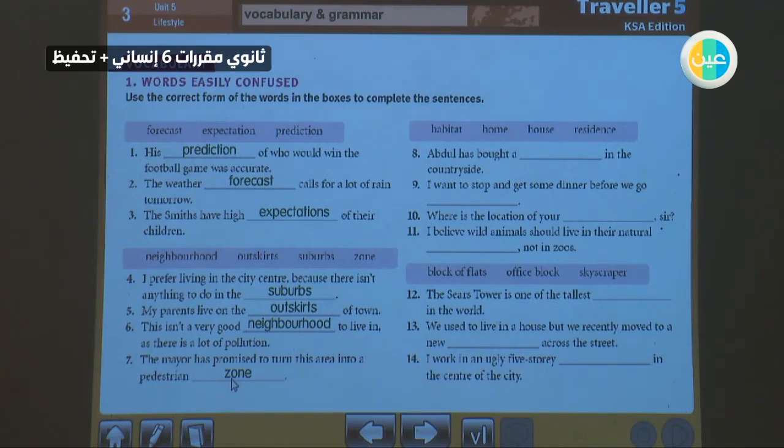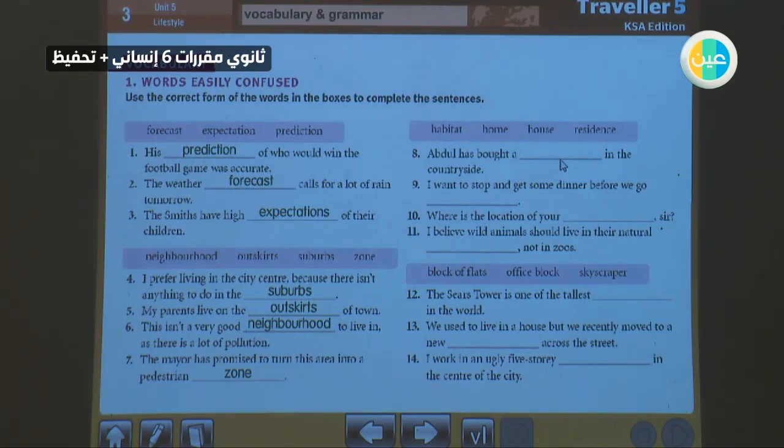Here we have habitat, home, house, and residence. First, home and house. House is your building where you live: the building, the physical, the concrete. Home is something related to your feeling. Saudi Arabia is my home. Sometimes you can say my room is my home. So home is a place such as a house or a flat in which you live and feel that you belong. House, as we said, is the building itself.